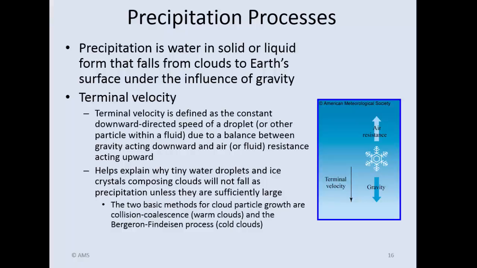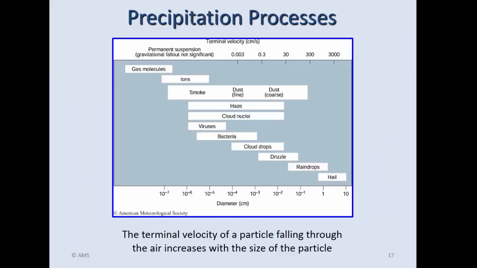Pretty simple concept. Okay, so another thing to think about is the smaller and lighter this precipitation, like drizzle, the less its terminal velocity. The larger chunks of ice like hail will have a much greater terminal velocity. And here's a chart that illustrates that right here. Along the bottom, it gives the diameter of the precipitation, the size of it, and if you look at the top, the terminal velocity increases from left to right. So you can see the type of speeds that these things are going to have to achieve, in other words, to overcome atmospheric buoyancy and fall out of the sky.